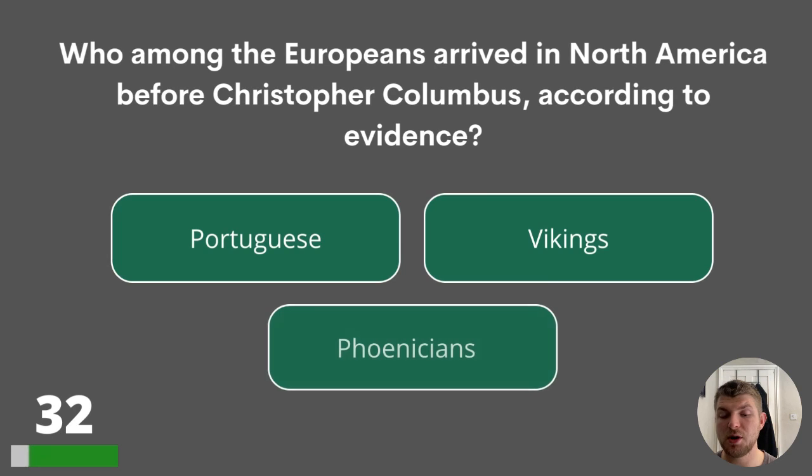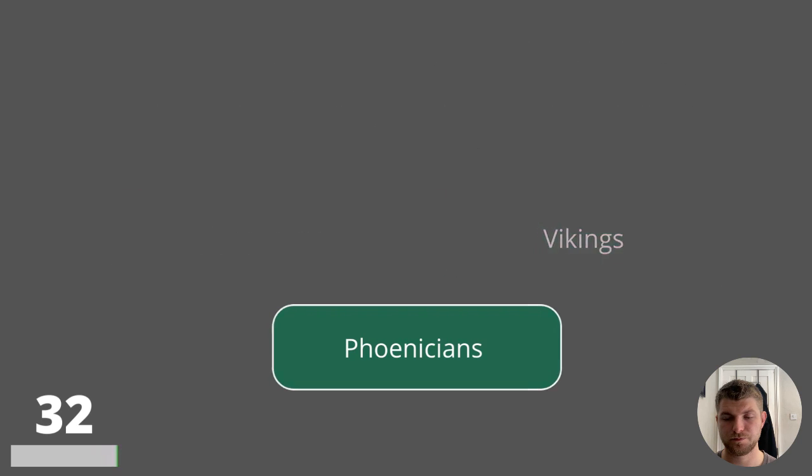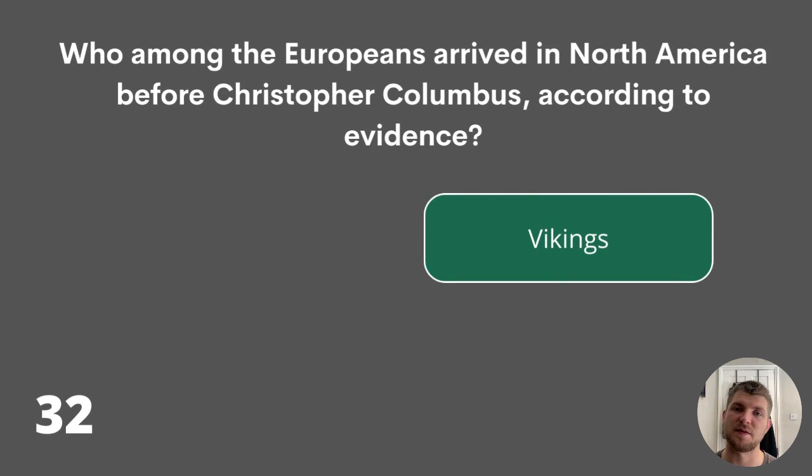32. Who among the Europeans arrived in North America before Christopher Columbus, according to evidence? Portuguese, Vikings, or Phoenicians? The answer is Vikings.